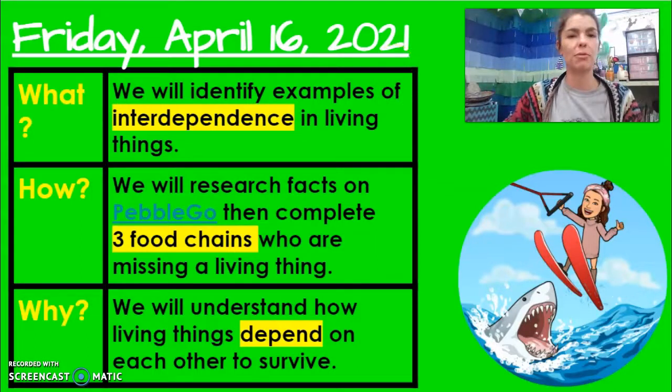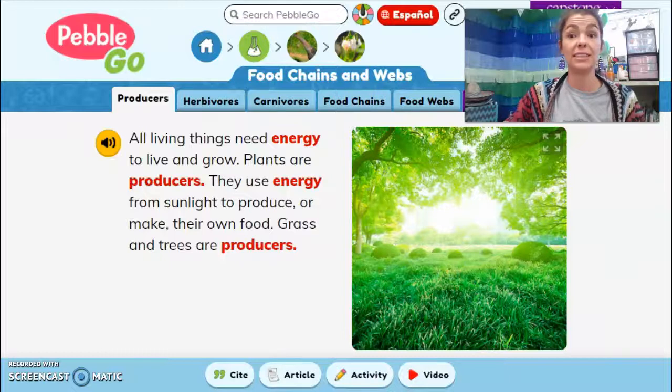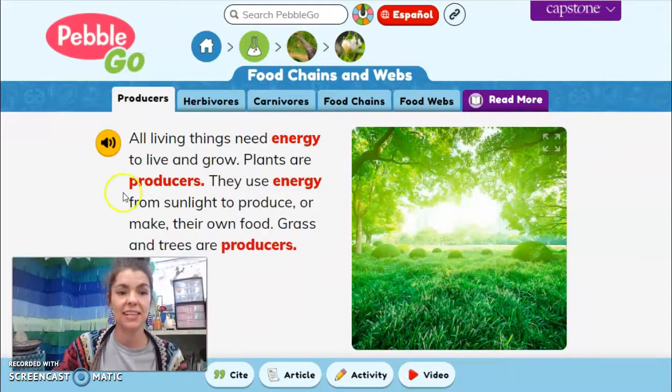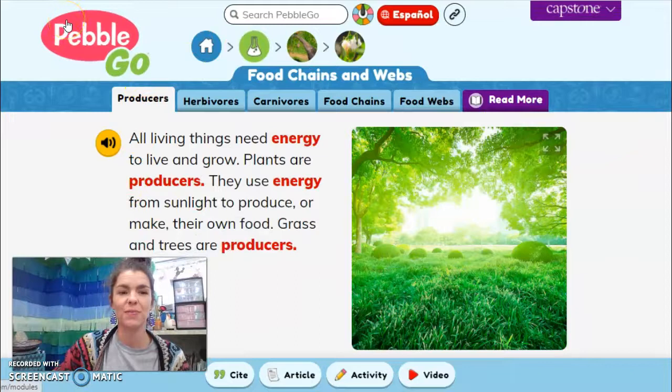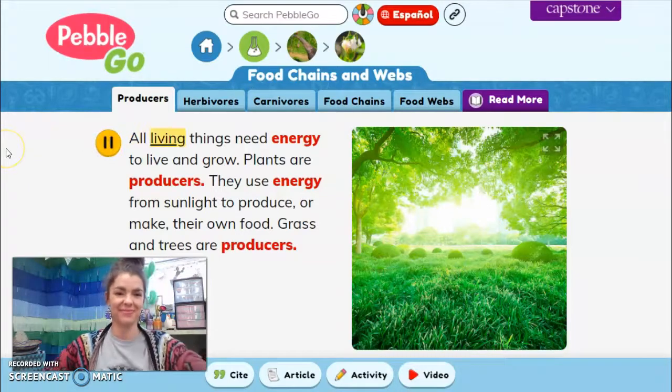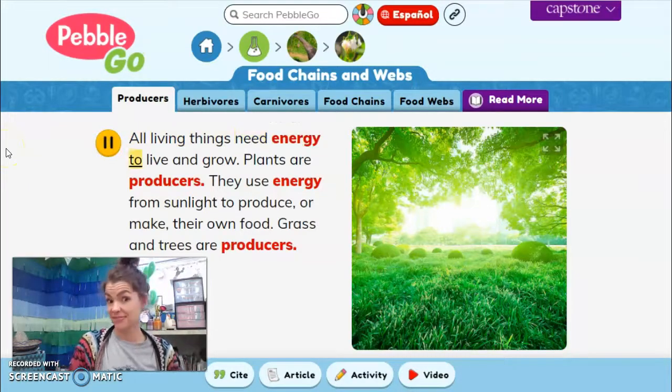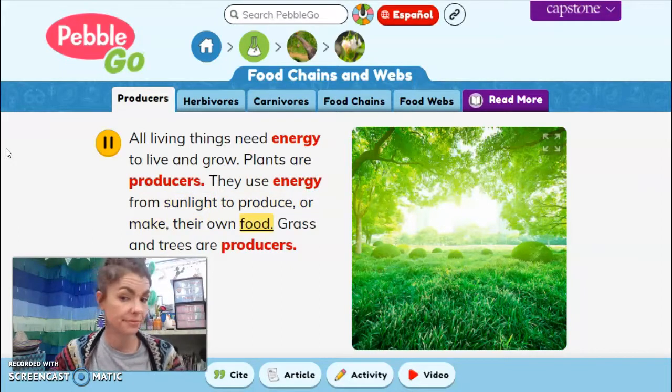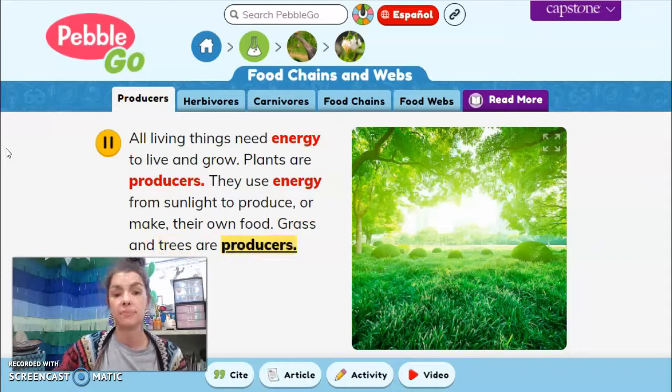First, let's go to Pebble Go. Pebble Go. Food chains and webs. Are you ready? Let's learn some facts today. All living things need energy to live and grow. Plants are producers. They use energy from sunlight to produce or make their own food. Grass and trees are producers.